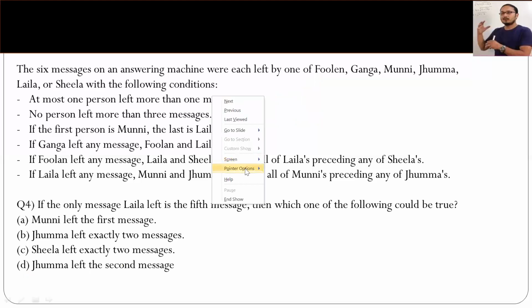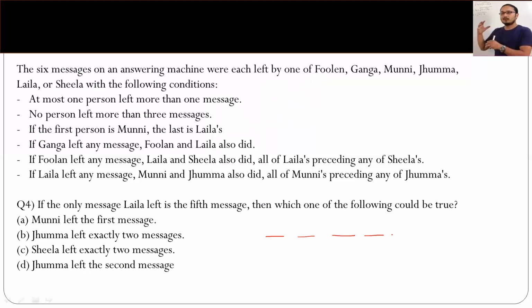The next question is the fourth one that you see. If the only message Lela left is the fifth one, so we just try and look at it. The fifth message is left by Lela, and this is the only message. So which of the following could be true? Maybe you can go by statements and try and check out if it is feasible or not. Maybe it says Munni left the first message, because now we do not know if everybody has left one message each, or there's a person who's leaving two, or there's a person who's leaving three, right? We are only looking for a possibility.